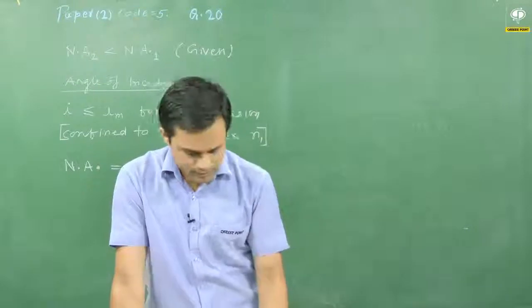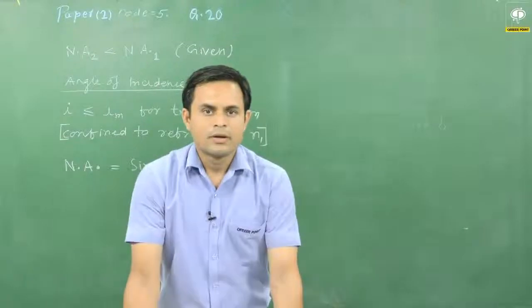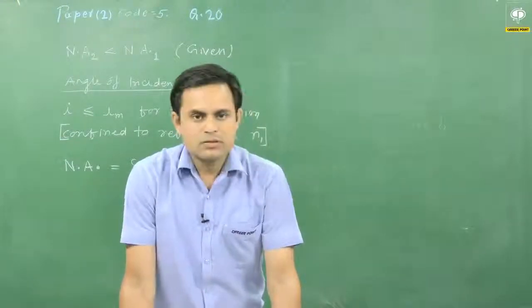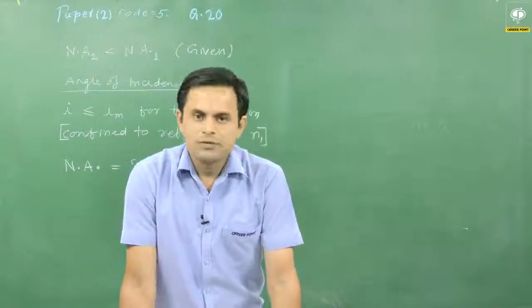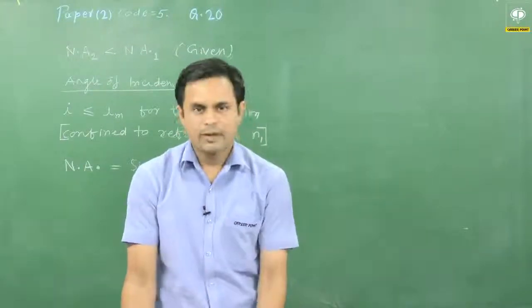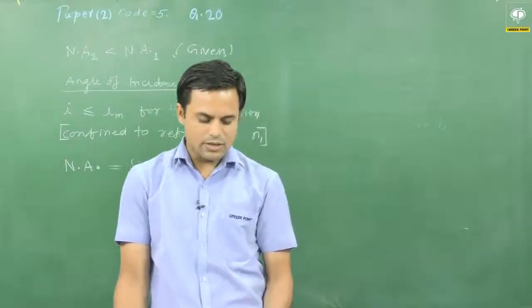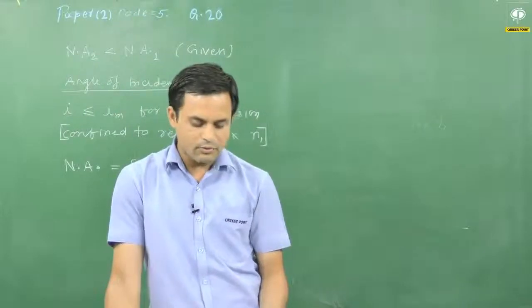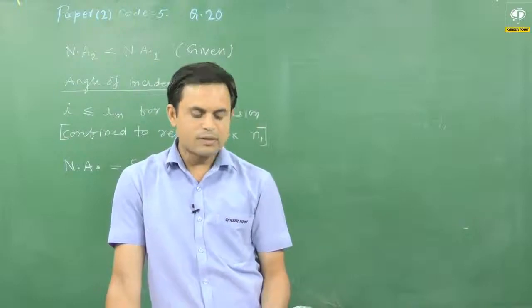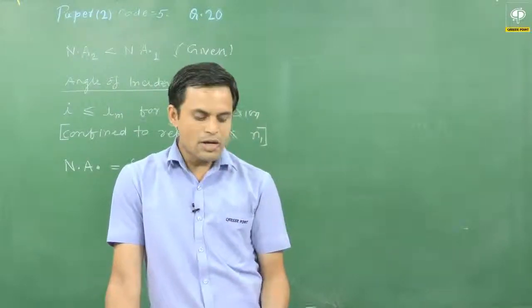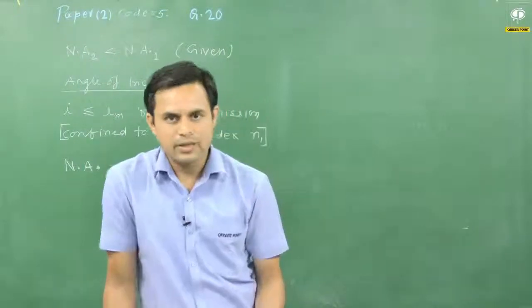Good morning, students. Now we will discuss question number 20, paper 2, code 5. It is the successive question to question number 19 of the paragraph 2. Question number 20. First of all, I will read the question. If two structures of same cross-sectional area but different numerical aperture NA1 and NA2, given that NA1 is greater than NA2, are joined longitudinally, the numerical aperture of the combined structure is.